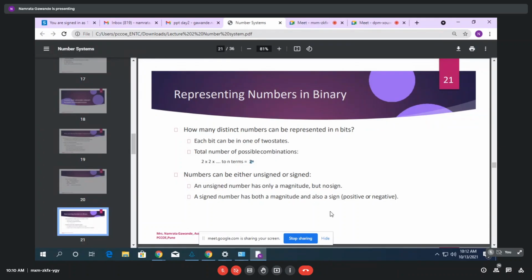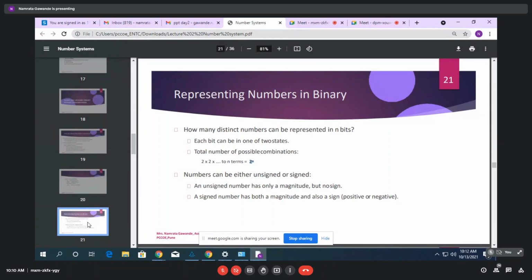If I say 10, by default it will be considered as a positive 10, right? So that is an unsigned number. An unsigned number has only a magnitude but no sign, and a signed number has both the magnitude and also a sign. But that sign can be either positive or negative.